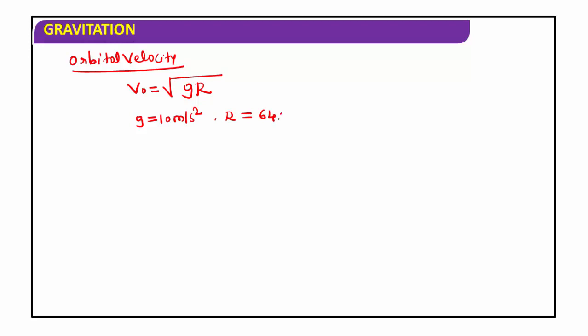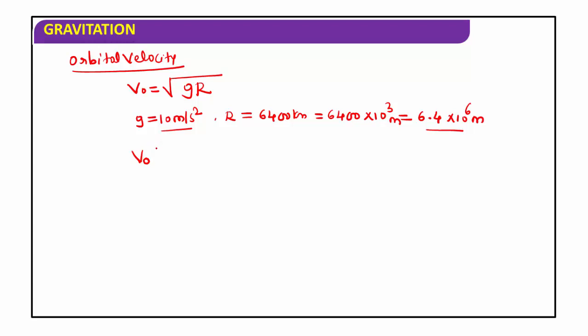R is equal to 6400 kilometer, or you can write this as 6400 into 10 to the power of 3 meter, or 6.4 into 10 to the power of 6 meter. Substitute these two values in this equation, and we get the orbital velocity of the satellite.